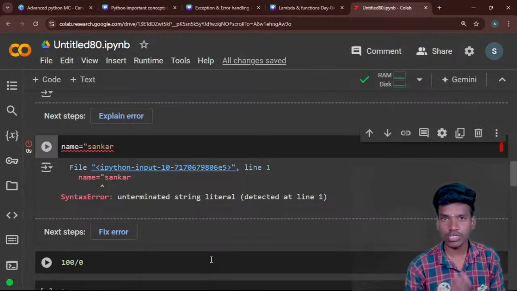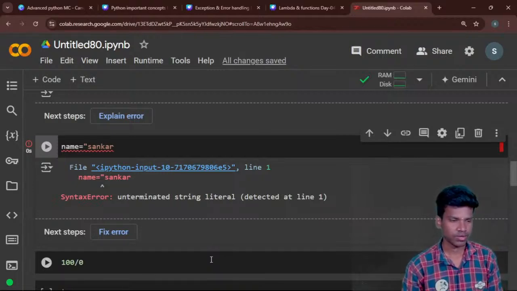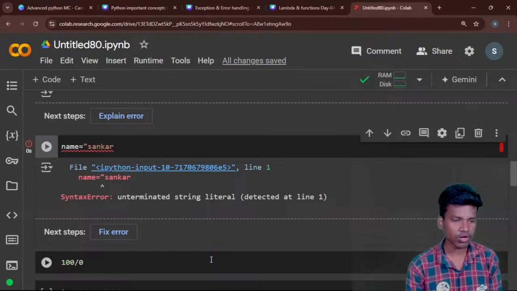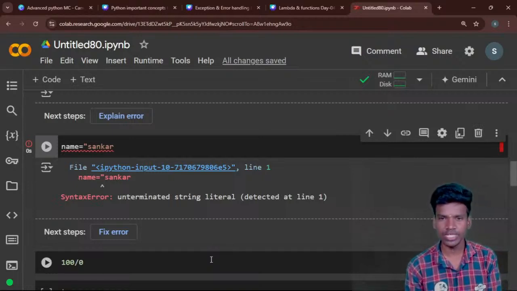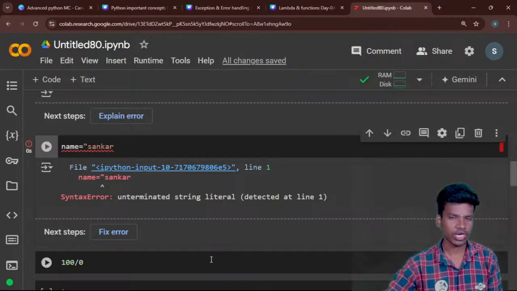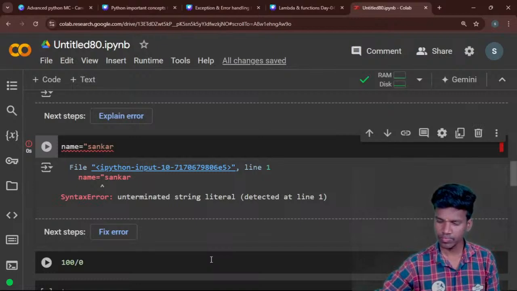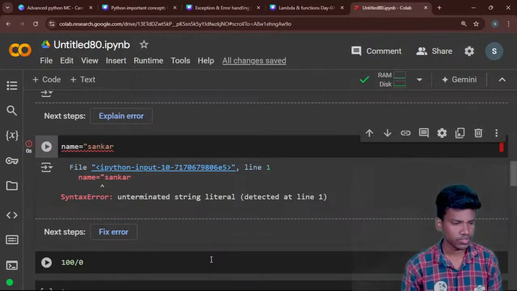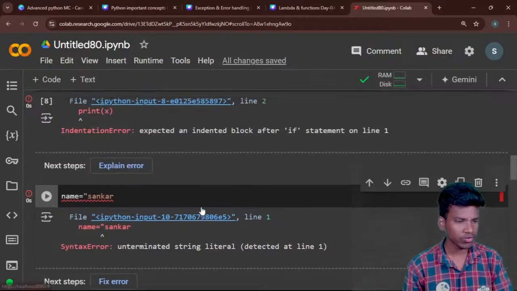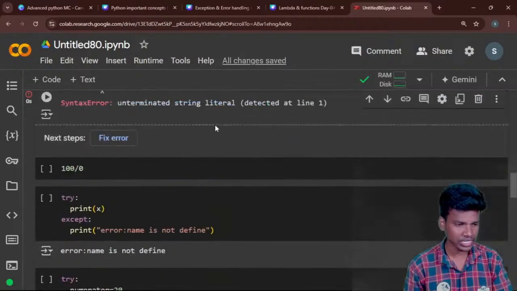I did not enclose it with a quotation, right? That is the mistake in this syntax error. I opened the quotation, but did not close the quotation at the end. Then only the syntax error will occur. Okay, do you understand? So what is the syntax error here? So we already know the indentation error plus syntax error.